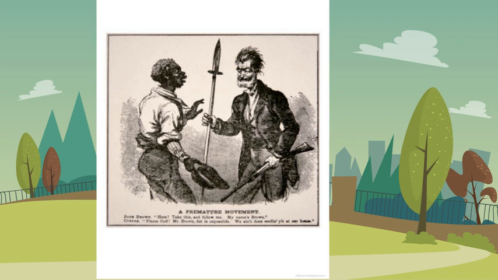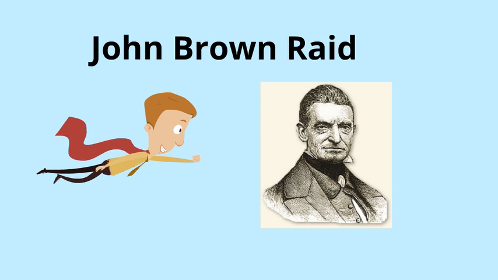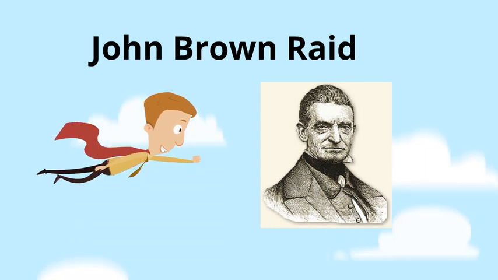Another key moment that led to the Civil War was in 1859 when John Brown led a group of 21 men to Virginia to capture weapons stored at the U.S. Arsenal at Harper's Ferry. His goal was to destroy the slave system in the South, and this would help do so.